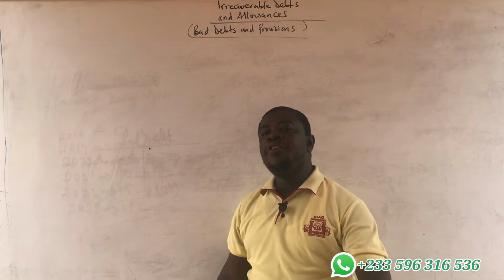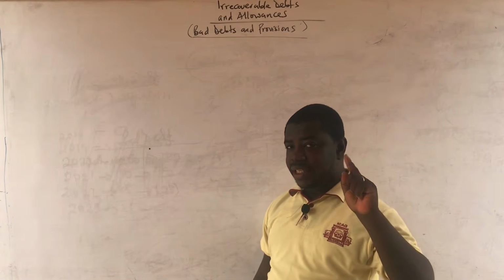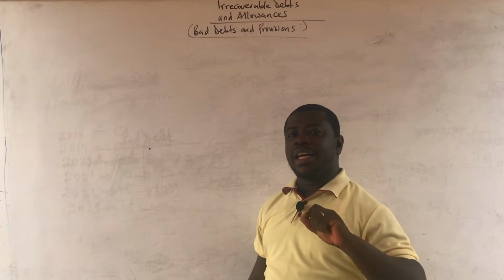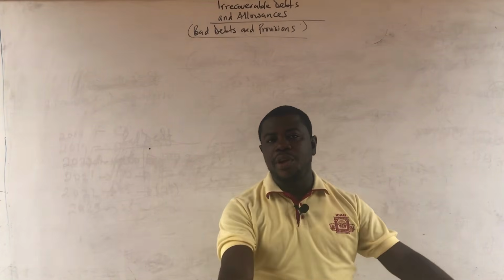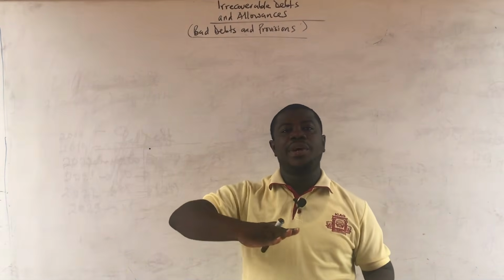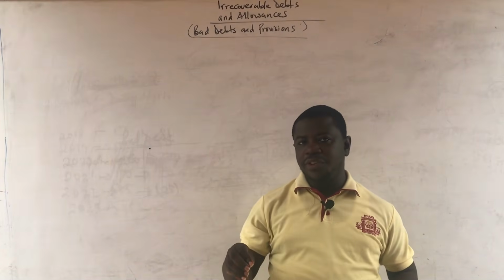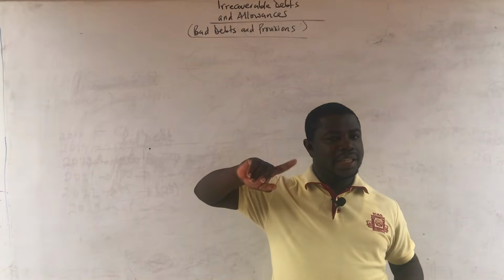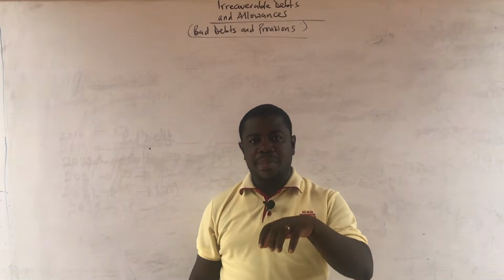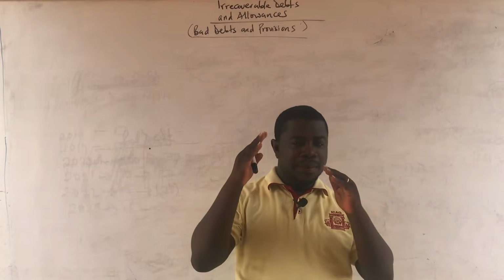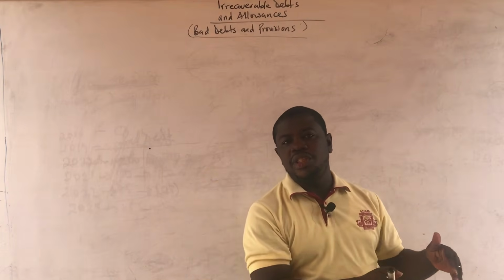Now, if the bad debts were not written off, this is where I didn't mention it in part 1 of the video. If the bad debts were not written off, then it means that we would have subtracted the bad debts figures from the receivables figures before the net figure we calculate provision on. If you have bad debts to be written off and then you have a provision figure to calculate, please, if the bad debt has not already been written off, make sure that you write off the bad debt from the debtors or the receivables figure, meaning that you are going to subtract the bad debt figure from the receivables figure.